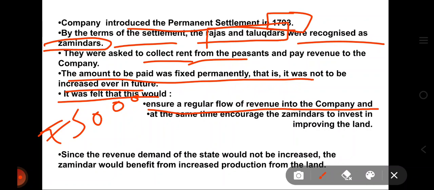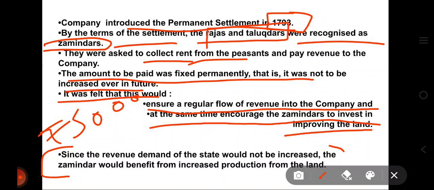So this ensured a regular flow of revenue into the company, and at the same time encouraged the zamindars to invest in improving the land. Since the revenue demand of the state would not be increased, the zamindars would benefit from increased production from the land.